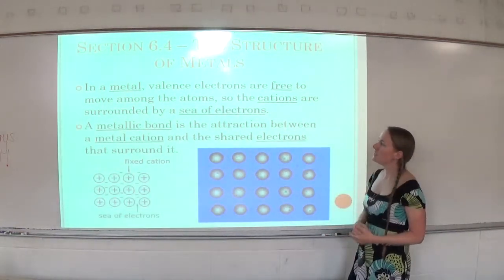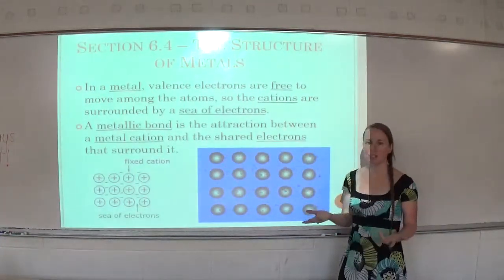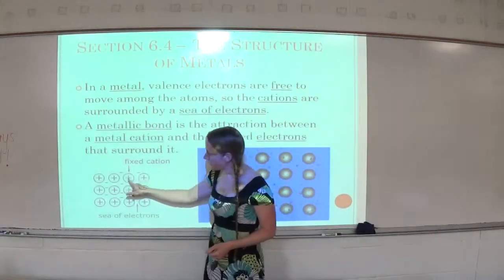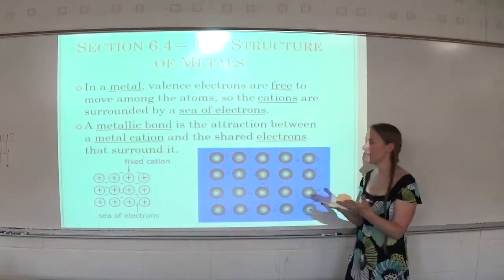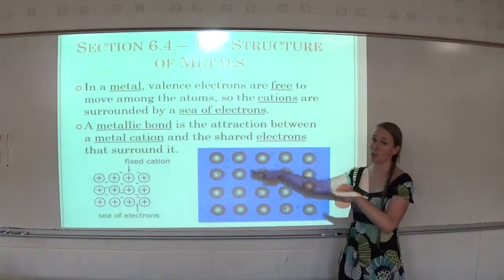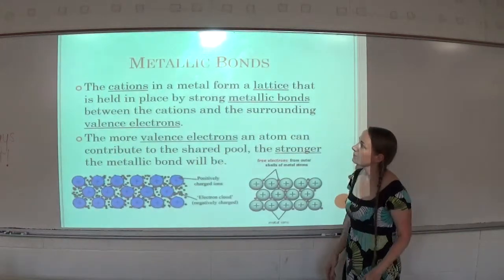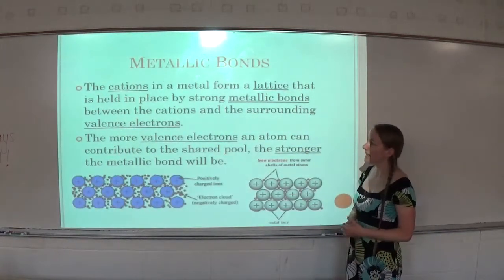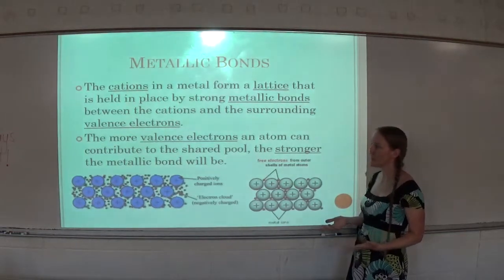A metallic bond is the attraction between a metal cation and the shared electrons that surround it. You have these positive metal ions in the middle, and then you have the sea of electrons. It's called a sea of electrons because they flow around wherever they want. That's very important, because we'll talk about why that makes them good conductors. The cations in a metal form a lattice that is held in place by strong metallic bonds between the cations and the surrounding valence electrons.